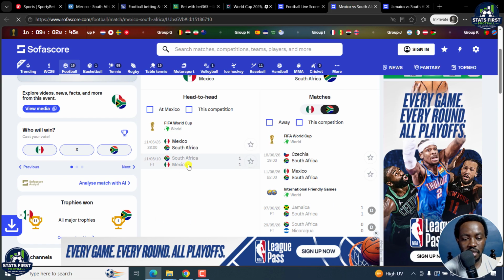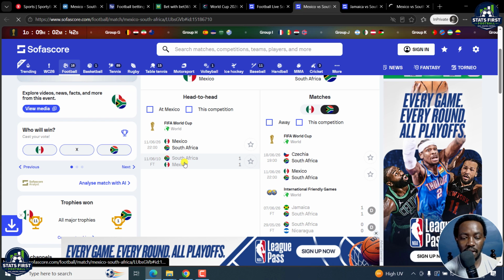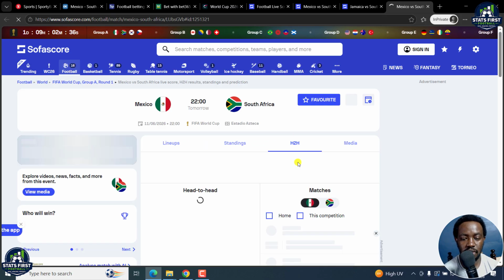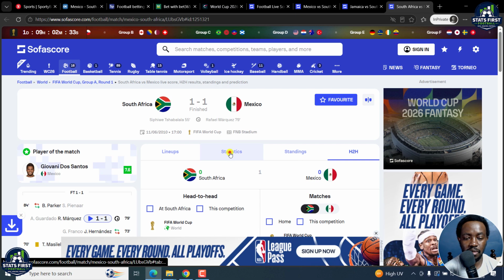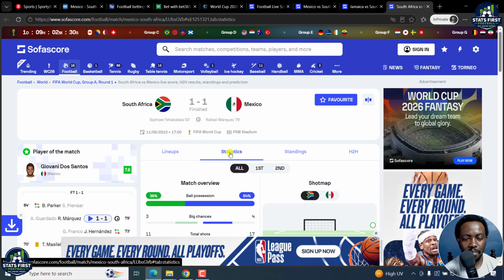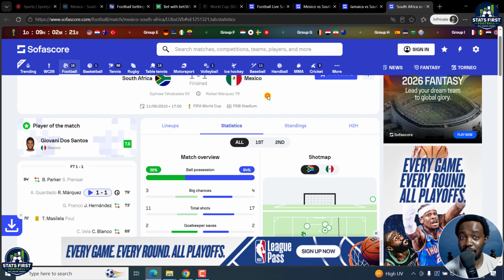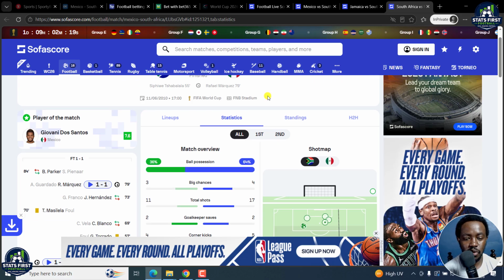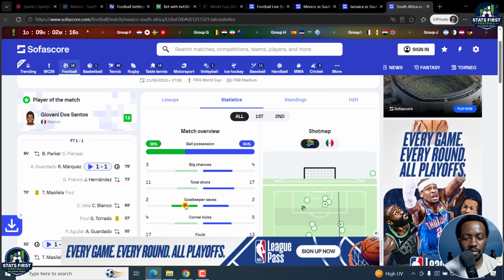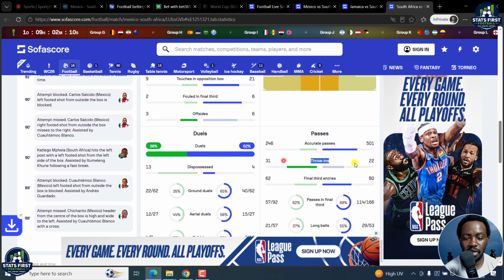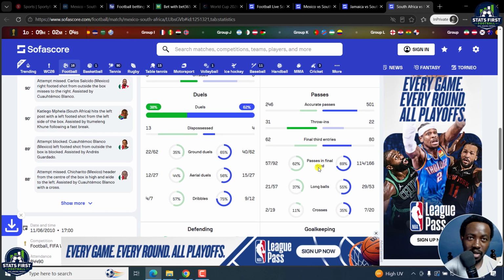But of importance to us here is maybe the game they had in 2020 as the opening of the World Cup right there. And this particular game has some stats, and that is what might be important. Now, the players have changed, yes, but the logic is still the same. It's more or less the first game, South Africa at home, Mexico away, and the mentality is the same. All teams are hungry. So what will happen? Shots will be there, fouls will be committed, and obviously throw-ins will be there. Now, those are more or less the approaches I will look at when I'm trying to analyze a game.